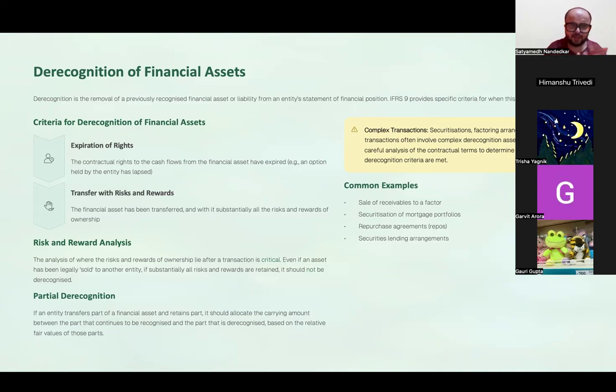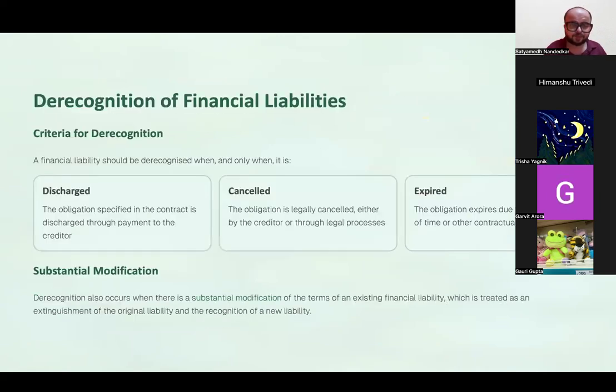In that case, you will derecognize the debtor from your books of accounts. On the other hand, a with recourse factoring is a situation where the risk of default has not passed on to the factor. And because it has not passed on to the factor, the significant risks and rewards of ownership are still with the customer, are still with you. So you cannot derecognize the financial asset at this stage.